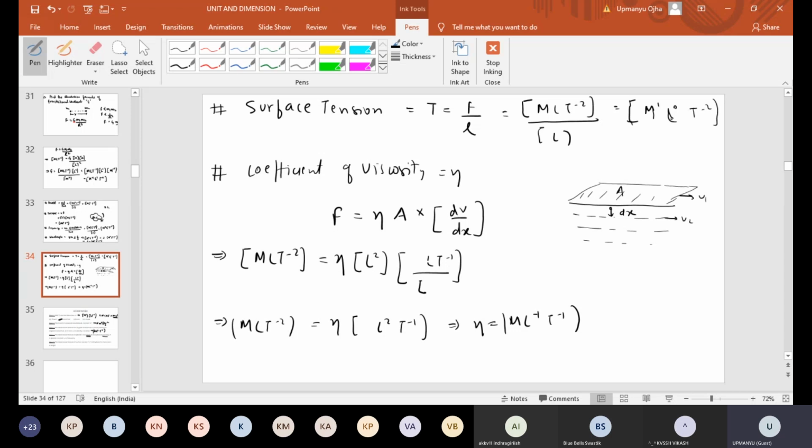So I think you understood how to find the dimensional formula of the different quantities given to us. As we proceed in this subject, first we do kinematics, with displacement, distance, velocity, acceleration.